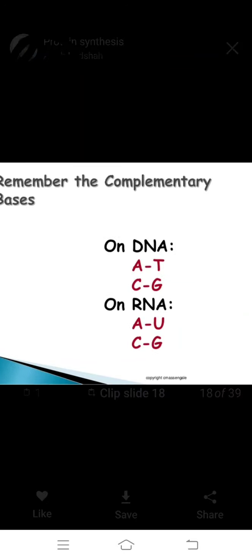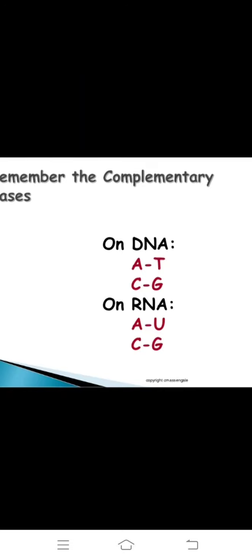Next, complementary bases, very important. On DNA, adenine pairs with thymine, and cytosine pairs with guanine. On RNA, adenine pairs with uracil, and cytosine pairs with guanine.